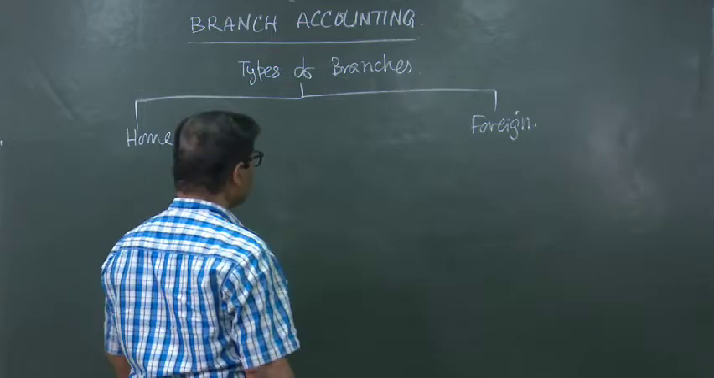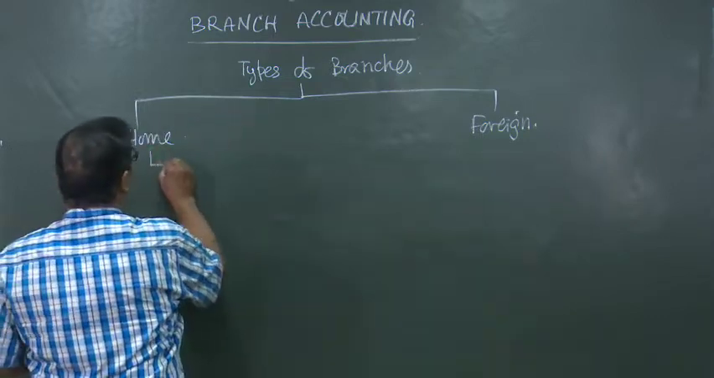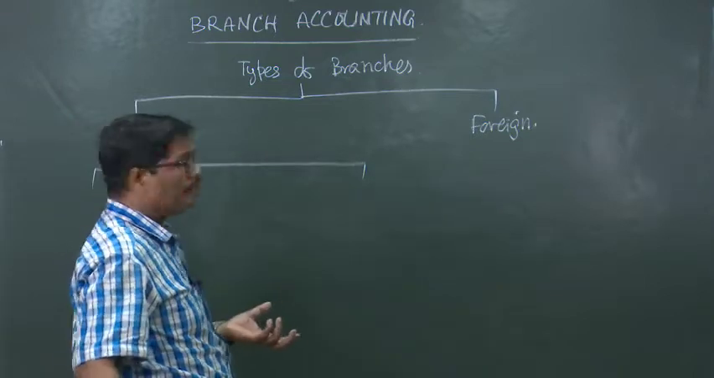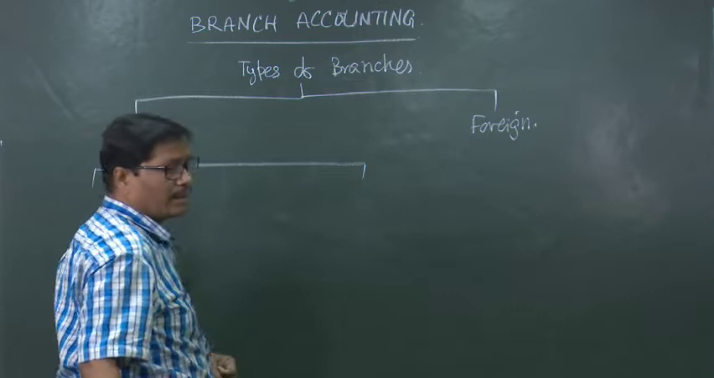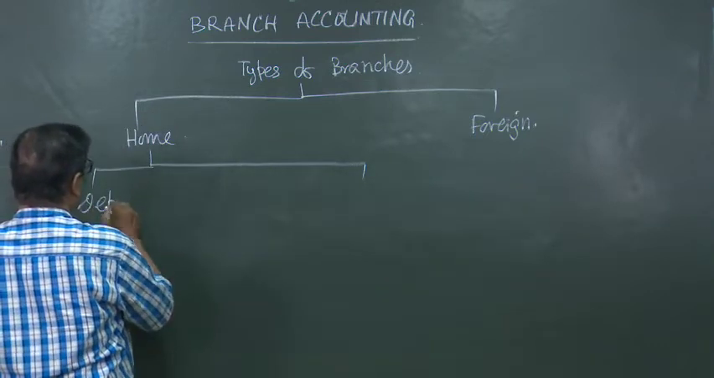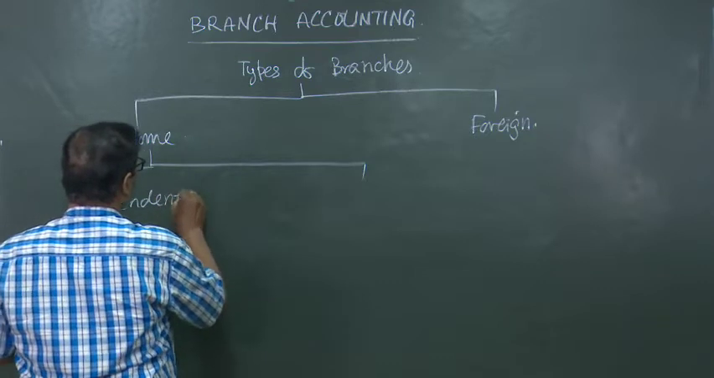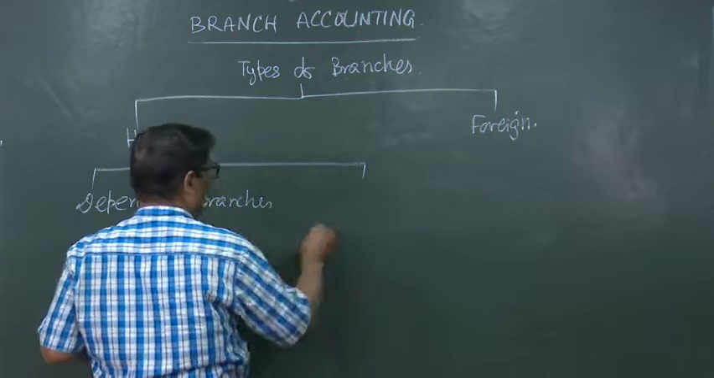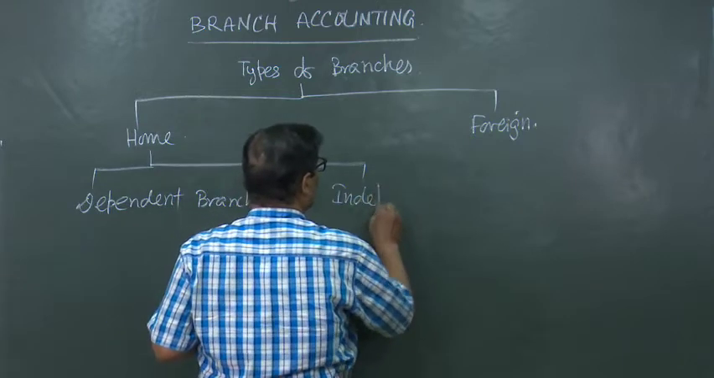Now, these home branches again may be divided into two categories depending on the types of accounting they prefer. So, one is dependent branches, another is independent branches.